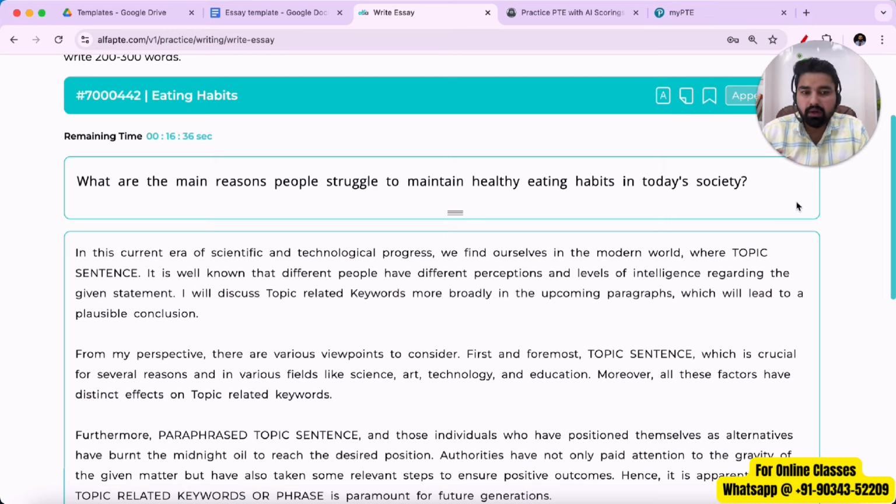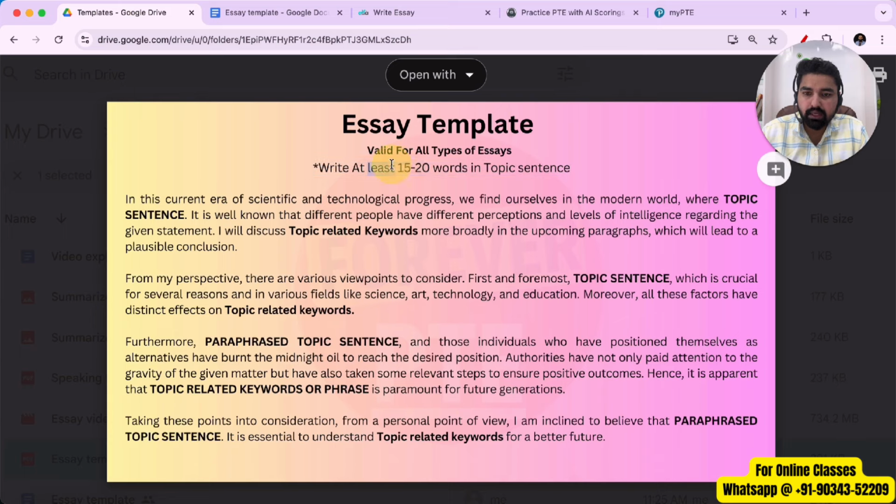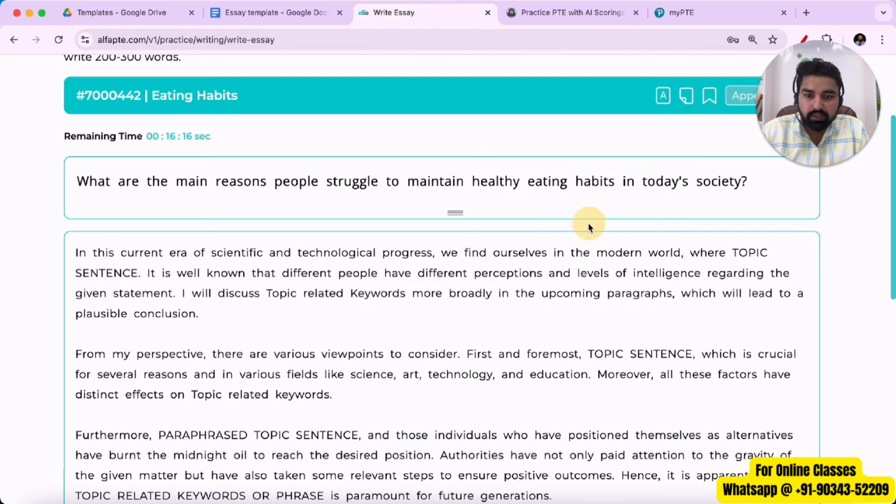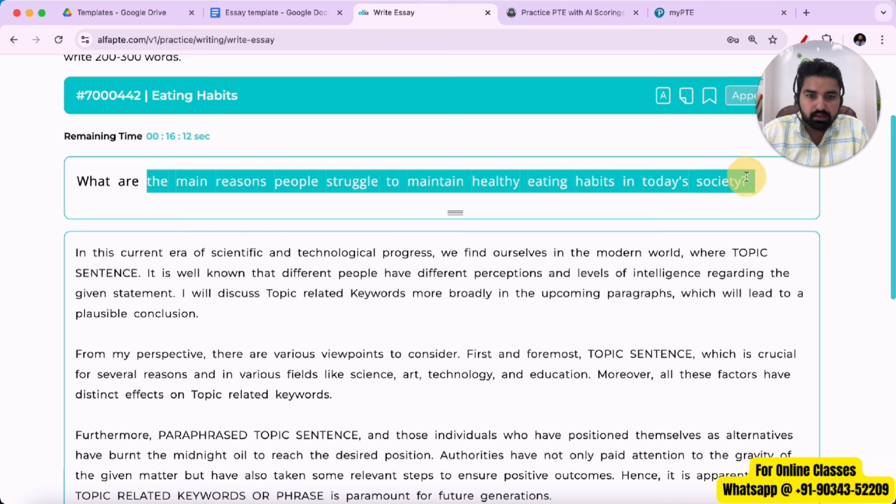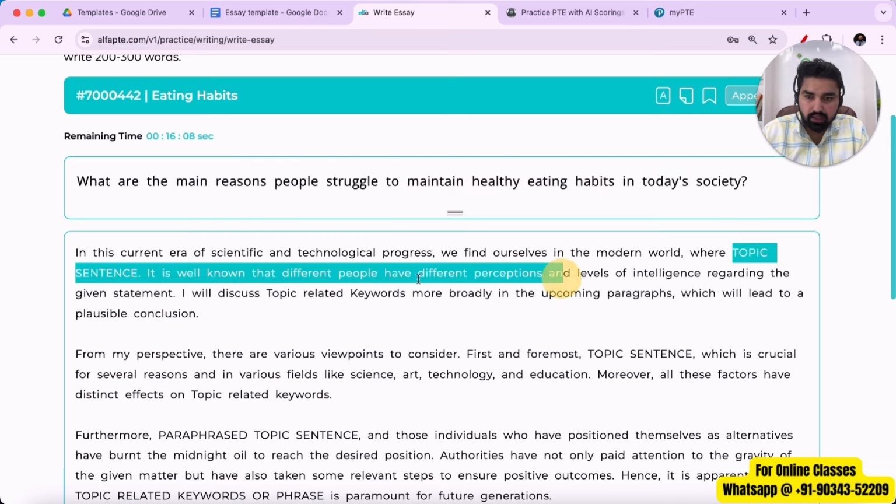If you add more content, if you know a lot of things about the topic, try to add more content on your own. Again, 15 to 20 words is a minimum that I am suggesting. But if you know a lot of things about the topic, you can end up adding 20, 30, 40 keywords as well. That's your choice completely. For the time being, I'll stick with the limit. So I'll copy this and I'll paste it here.